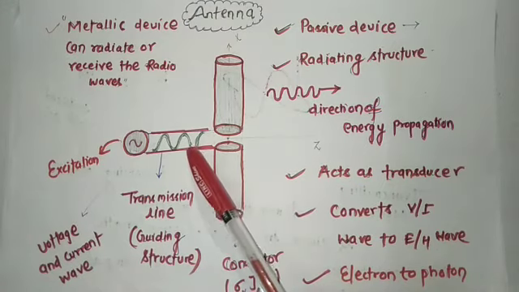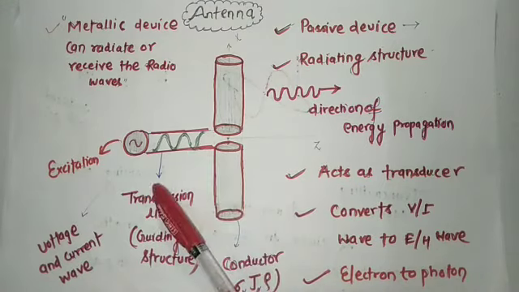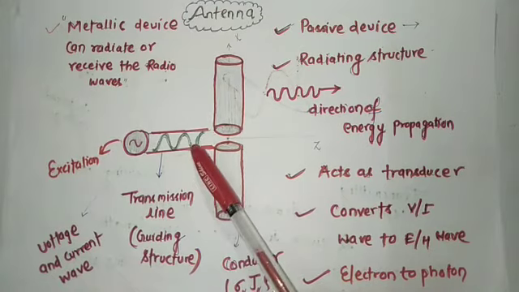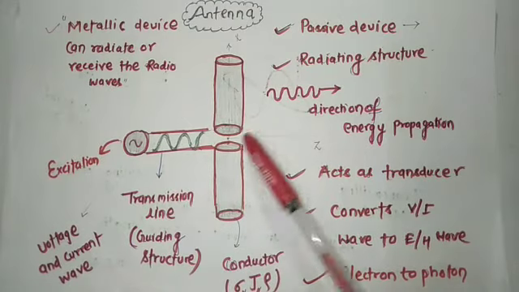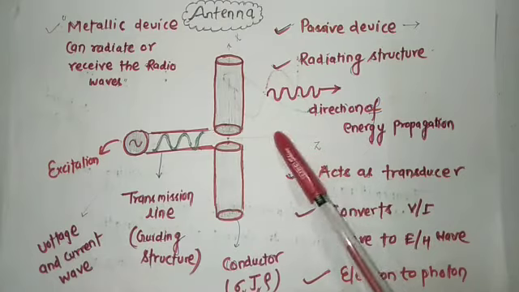So another thing, current and voltage are electrical parameters. Electrical parameter is related with electron, and electromagnetic wave is related with photon.